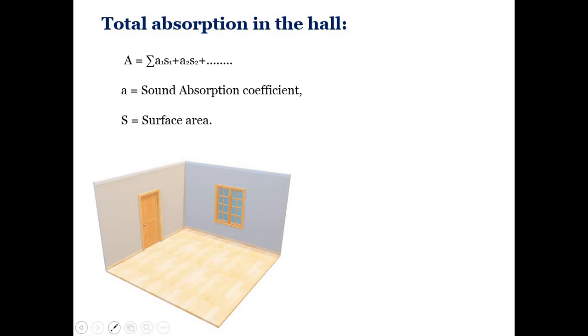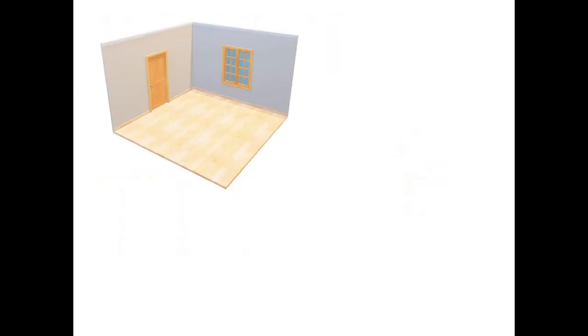For any room, of course, wherever you are present right now, that particular environment will constitute n number of objects. So what we are going to consider for our practical is the surface area of the floor. Write down in your notebook, after taking LBH values, first you have to take length of the hall, breadth of the hall, height of the hall. Next, you are going to measure the surface area of the floor. So that will be the fourth measurement you are going to take.